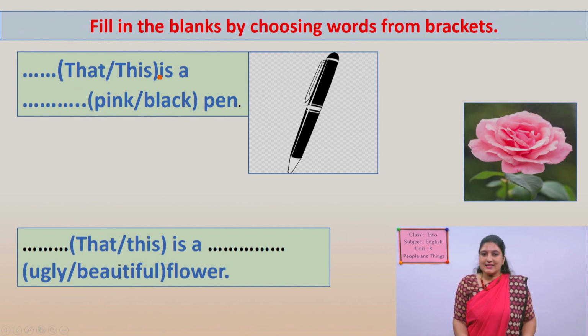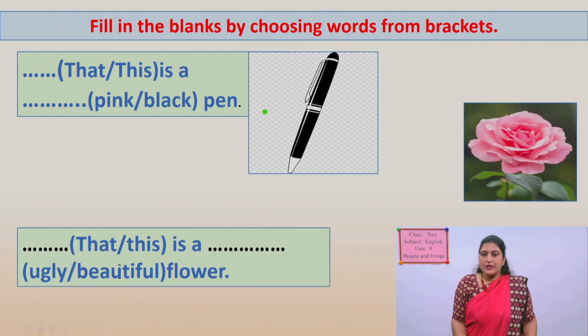Dash this or that is a dash pink or black pen. Look at this picture first. By looking at this picture you have to fill in the blanks here by choosing the correct words. I have already told you how to use this and how to use that and I have also told you how to use those and how to use these.